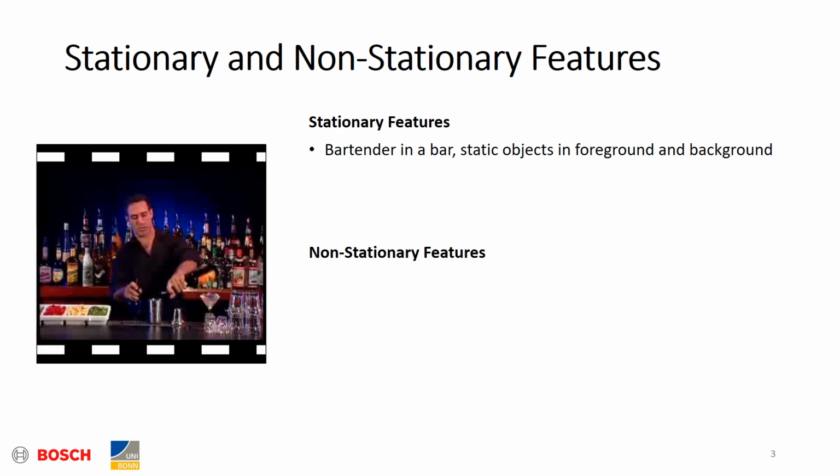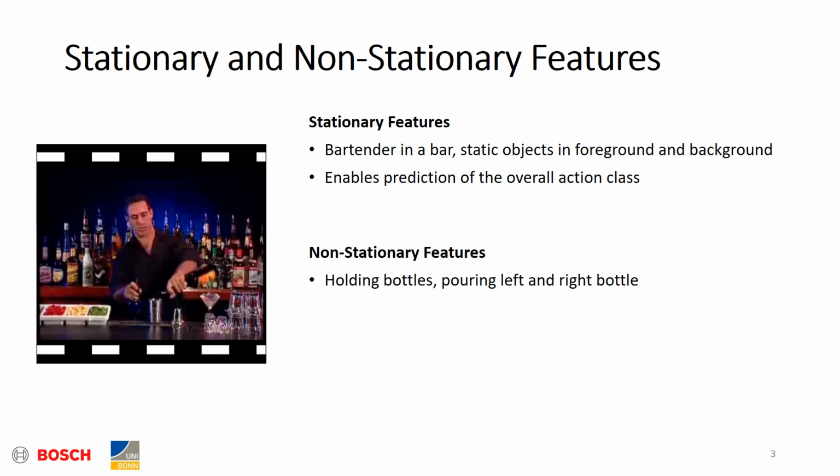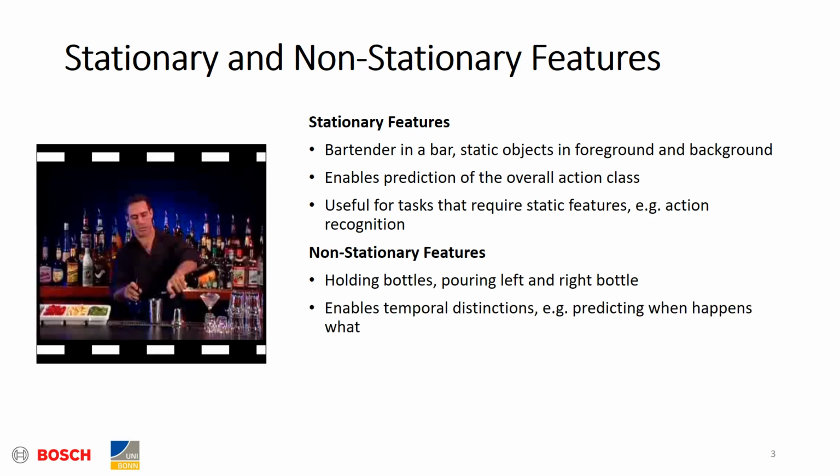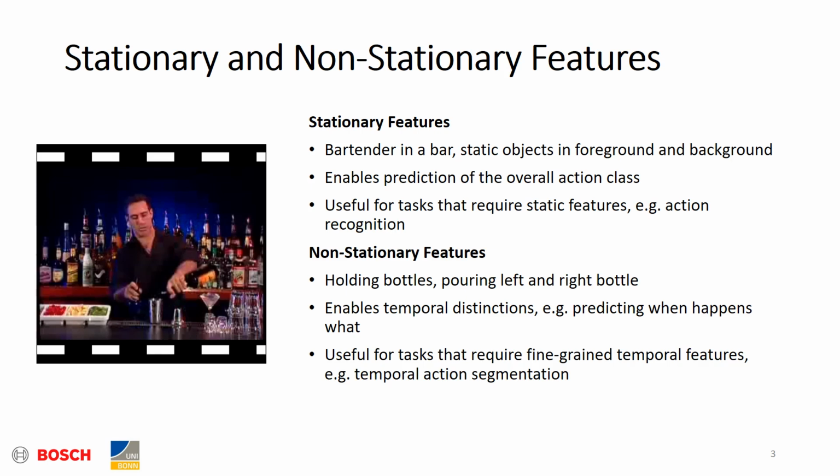The non-stationary features, on the other hand, should capture the parts of the video that vary over time, such as holding the bottles, pouring the left and the right bottle. The stationary features enable the prediction of the overall action class of the video and are therefore useful for tasks that require static features, such as action recognition. Non-stationary features, on the other hand, enable temporal distinctions, such as predicting when happens what, and are therefore useful for tasks that require more fine-grained temporal features, such as temporal action segmentation.